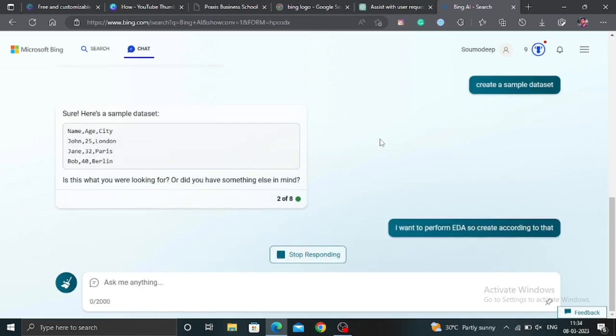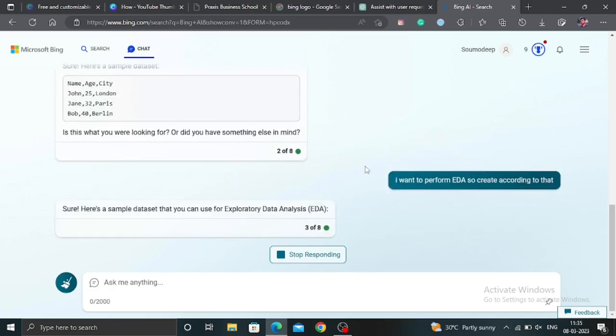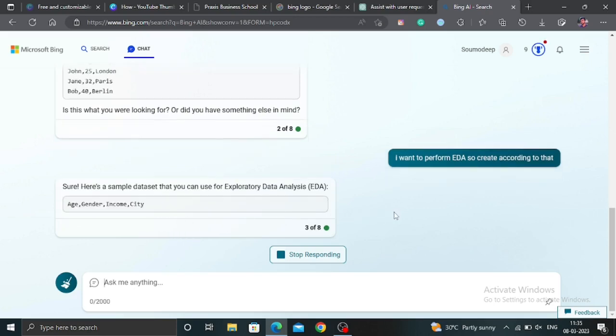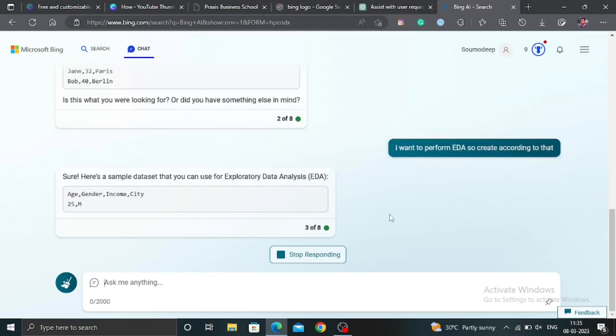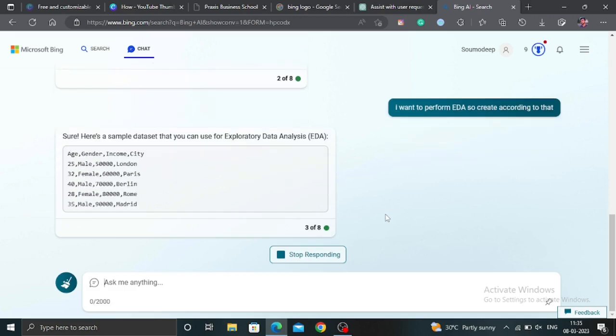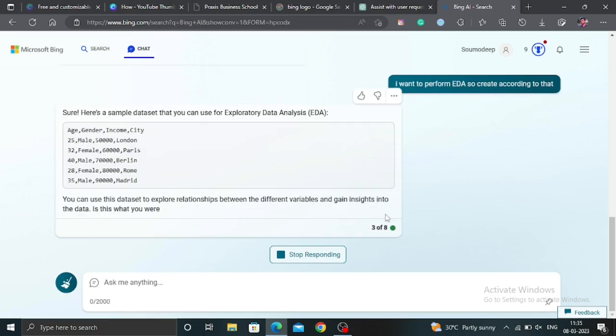I have given Bing an instruction to come up with a better result. Now Bing has started to write again. Sure, here's a sample data set you can use. Let's look at the data set. Age, gender, income, city. Okay, great.